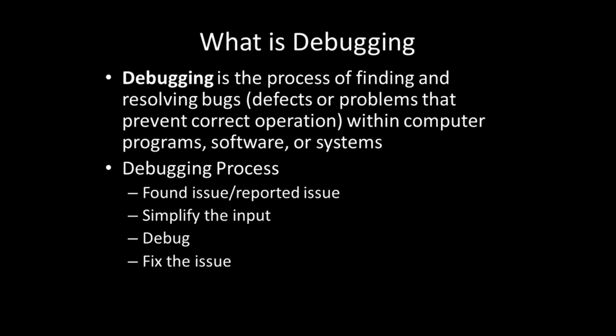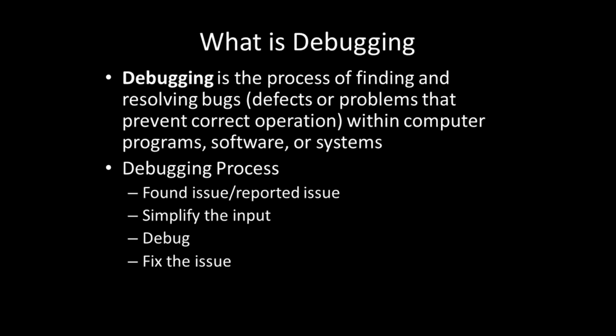Now, what is debugging? Debugging is the process of finding and resolving bugs. Now, what is a bug or a defect? For people who don't know this word, a bug or defect indicates that the software program is not working the way it is intended to work.